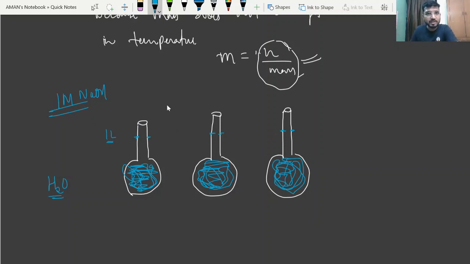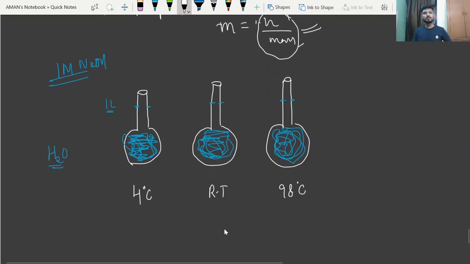Okay, now see, the temperature of the first flask is 4 degrees Celsius, the second is room temperature, or it may vary between 30 to 50, and the third is at 98 degrees Celsius. Room temperature means you can consider 30 to 50.